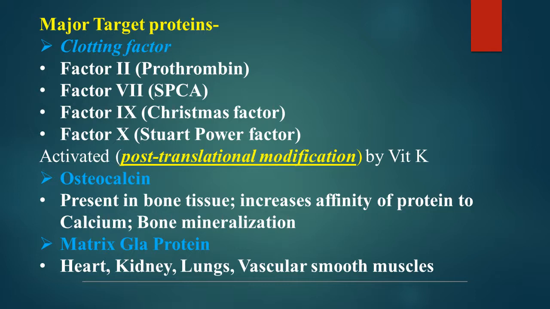Another protein is matrix gamma carboxyglutamic acid protein. This protein is present in various target tissues like heart, kidney, lungs, vascular smooth muscle. In these target tissues, this protein, matrix GLA protein, accumulates. So it has a higher affinity for calcium. So in these target tissues, by binding with calcium, this protein decreases the calcification of these target tissues.